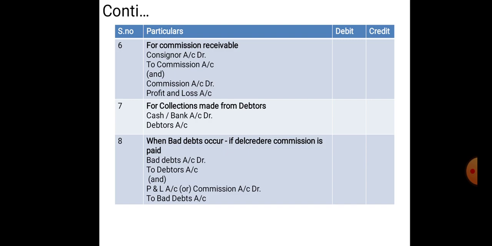Now coming to the next entry, when bad debts occur. If del credere commission is paid by the consignor, then the entry would be bad debts account debtor to debtor's account. And else, profit and loss account or commission account debtor to bad debts account, for the del credere commission paid by the consignor.